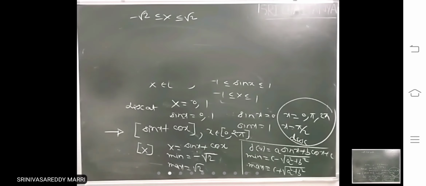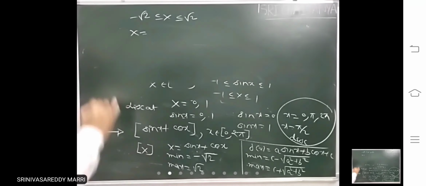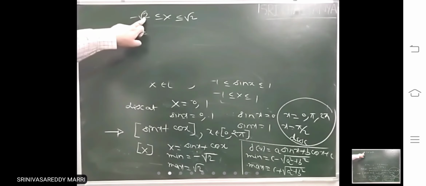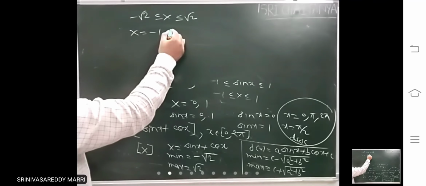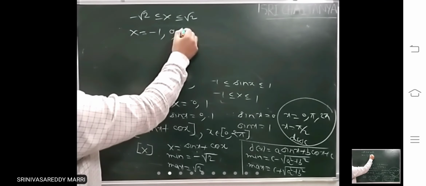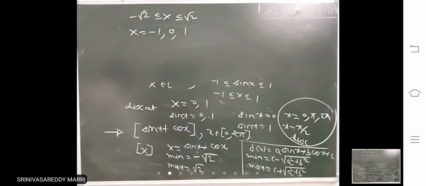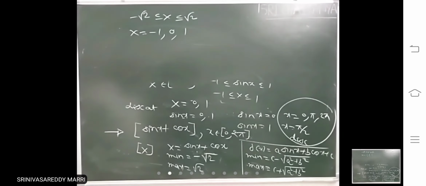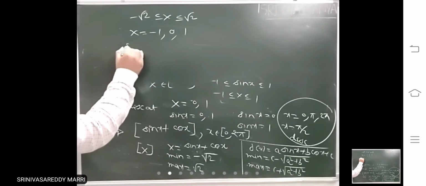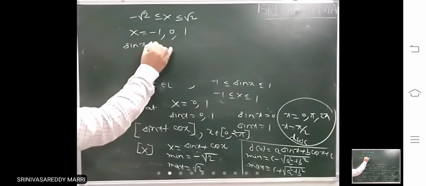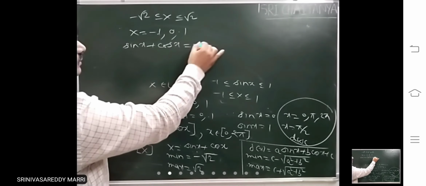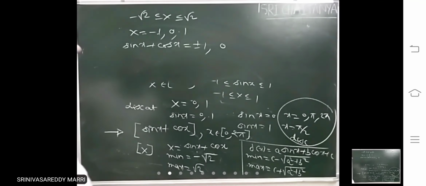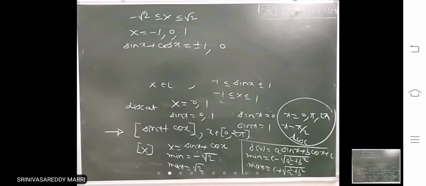What are the integers? Now capital X lies in this interval, minus 1.414 to 1.414. What are the integers? Minus 1, 0, 1. Only integers in between this and this. At these values capital X, step X will be discontinuous. That means sin x plus cos x equal to plus or minus 1 comma 0.